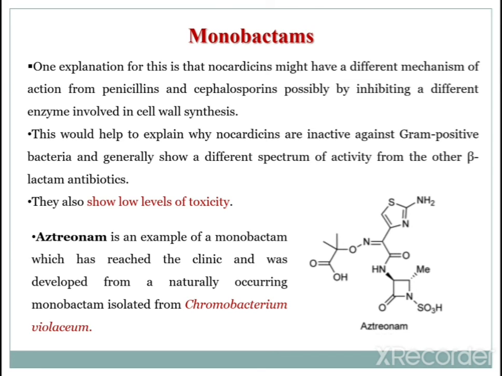They also show a low level of toxicity. The next example is Aztreonam, an example of a beta-lactam antibiotic that reached the clinic, developed from the naturally occurring monobactam isolated from Chromobacterium violaceum. This is the species from which it was isolated.